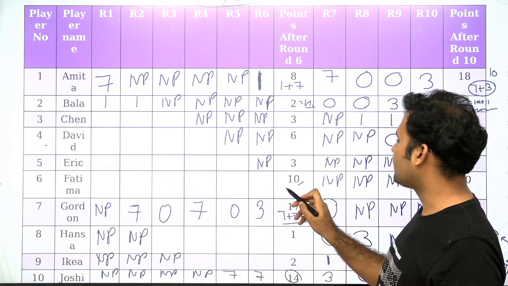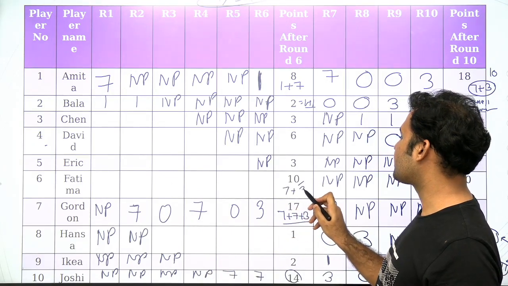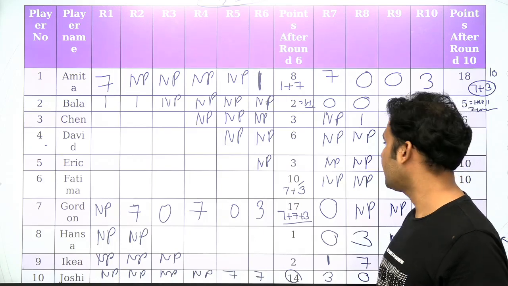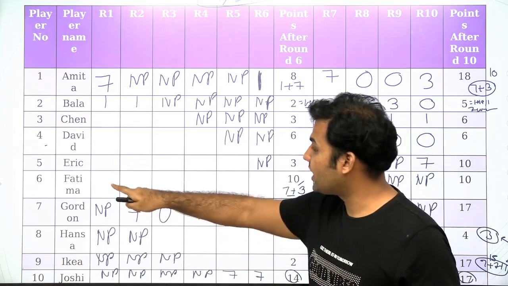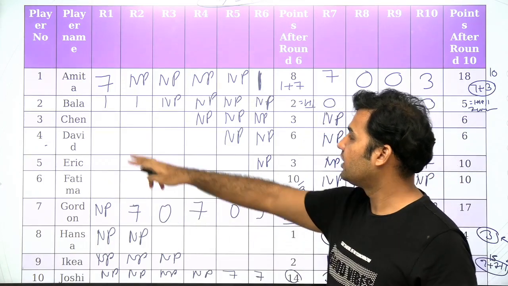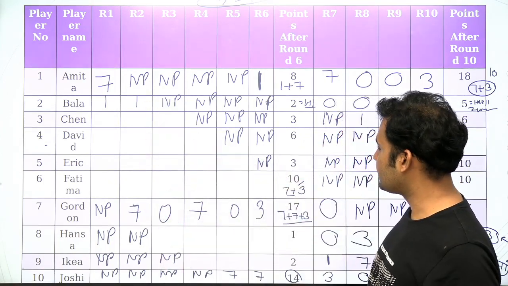Okay, talking about Fatima. Fatima is scoring 10. 10 is possible only as 7 plus 3, right? You cannot give 7 plus 1 plus 1 plus 1 because then you require 3 columns to give 1, and 2 columns are already occupied, you can see that.